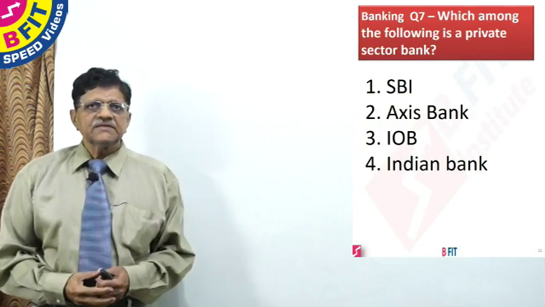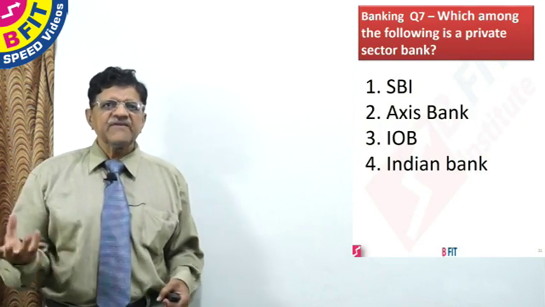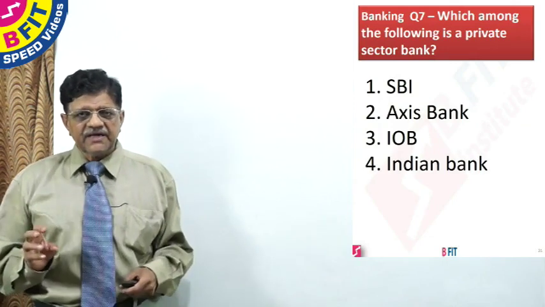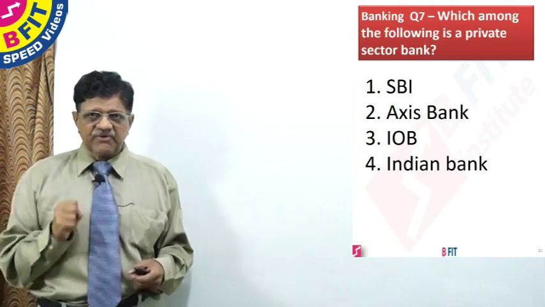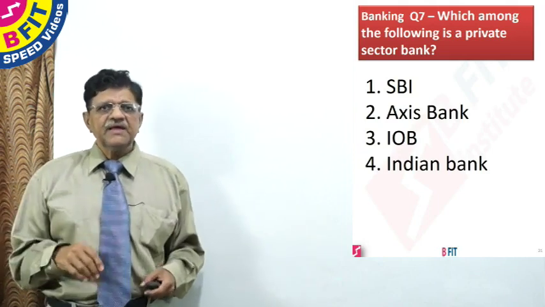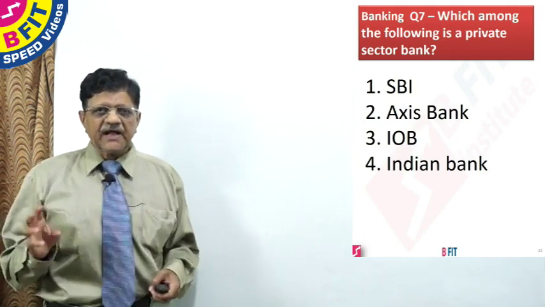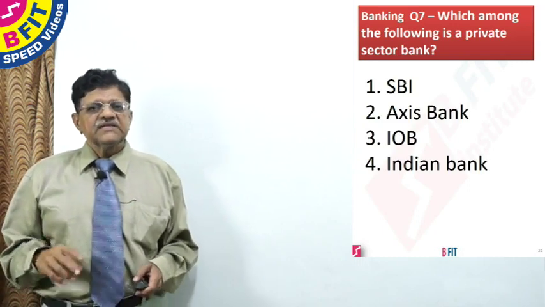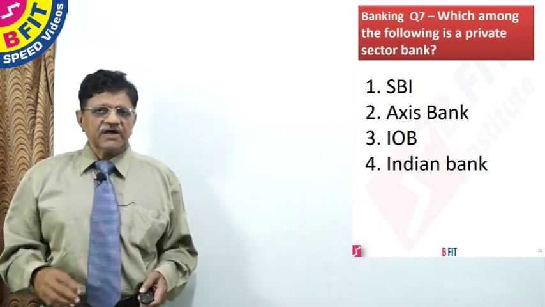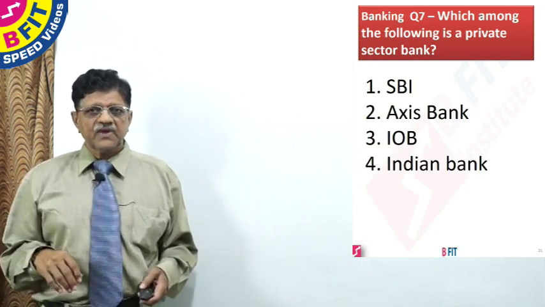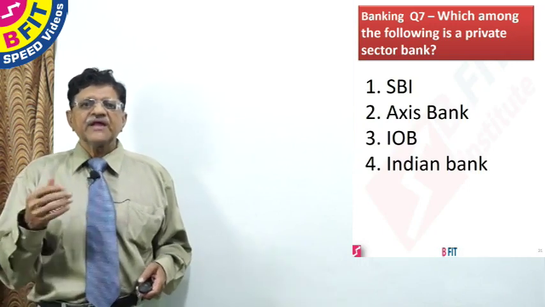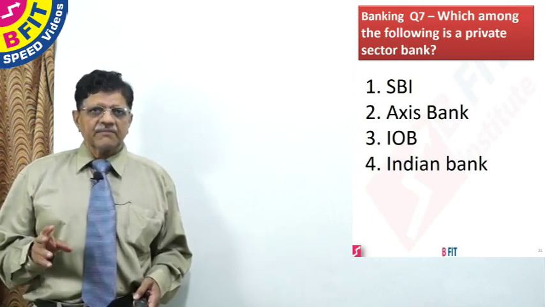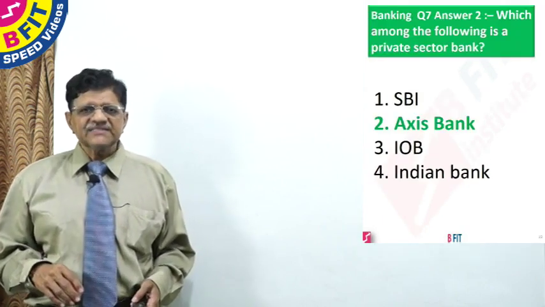The next question is, which among the following is a private sector bank? This type of question is always being asked in examinations and you should master this type of question. The options given were SBI, Axis Bank, Indian Overseas Bank IOB and Indian Bank. Which among the following is a private sector bank? State Bank, SBI is obviously the wrong answer because SBI belongs to the SBI group. IOB and Indian Bank, they belong to the nationalized bank category and therefore Axis Bank is the private sector bank and therefore the correct answer is Axis Bank.